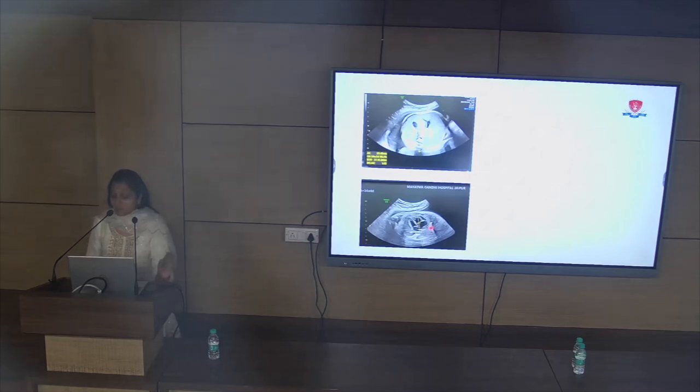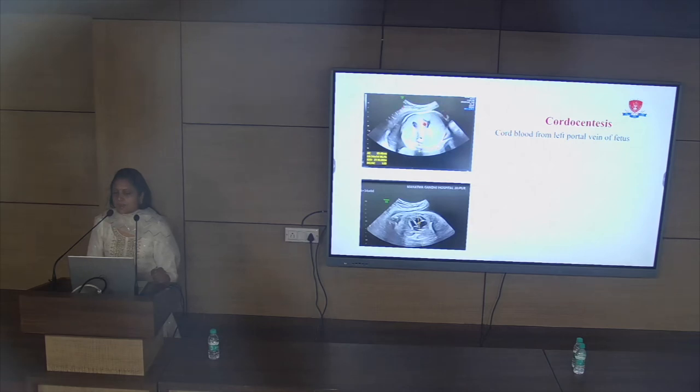So out of this we decided that we will do a cordocentesis, just blood sampling of the fetus. If in the blood sample the fetus had severe anemia, less than 7 gram, then we will give a transfusion, and if the baby is more than 8 or 9 gram, then we will deliver because gestation was 34 weeks and the baby was mature. So we planned a cordocentesis, and in cordocentesis we take the blood from the umbilical vein at the hepatic portion. In the liver, this is the umbilical vein which enters and forms the portal system of the fetus.